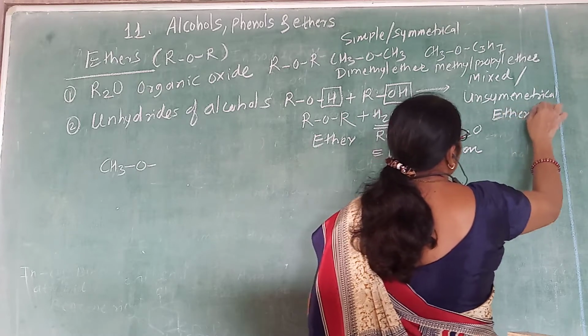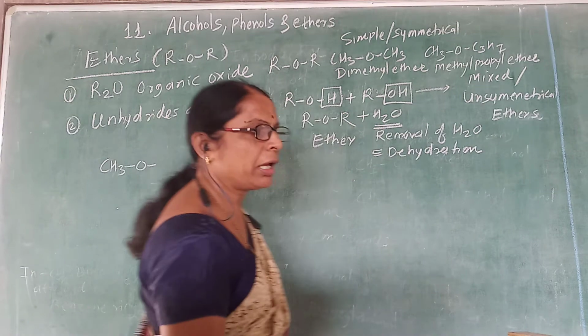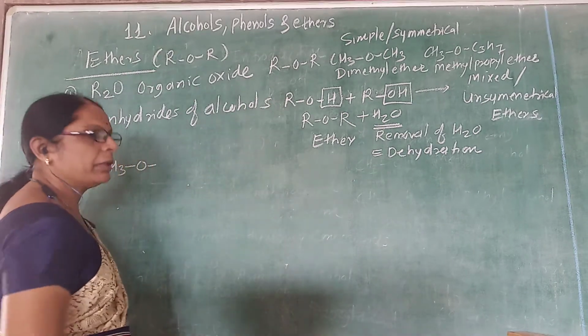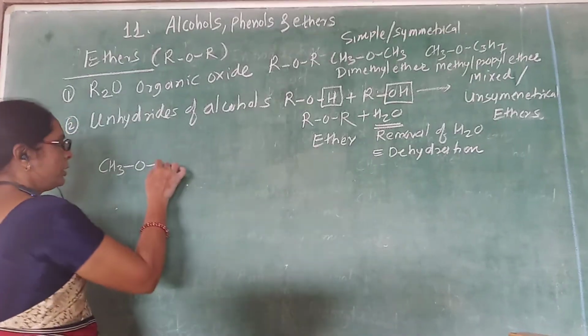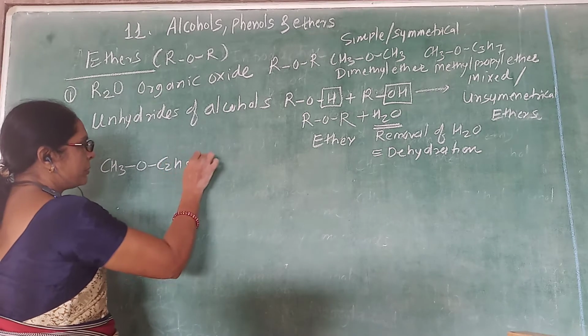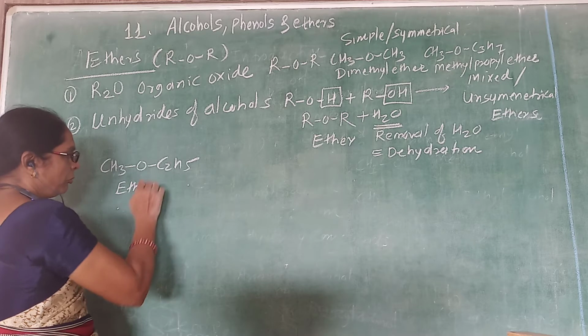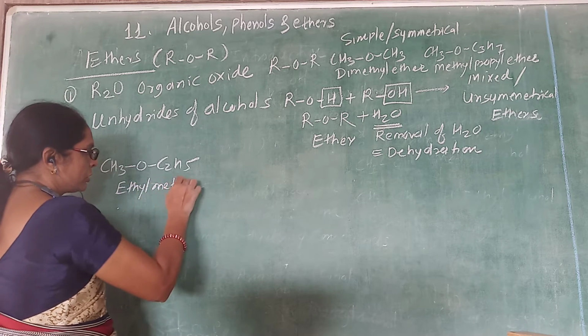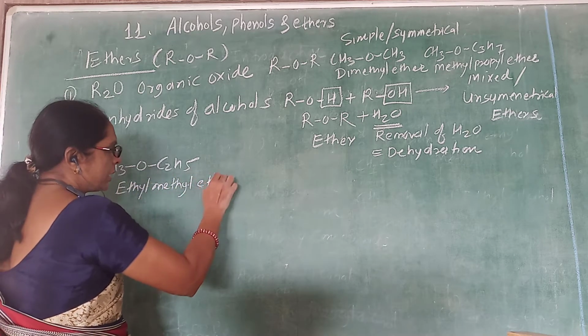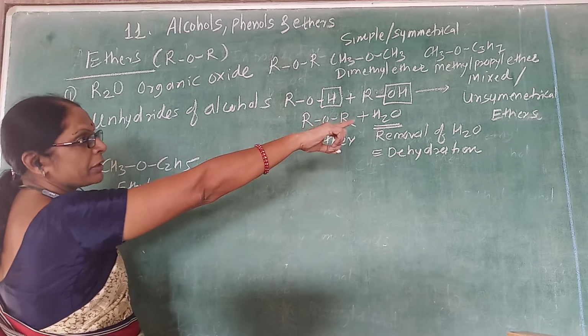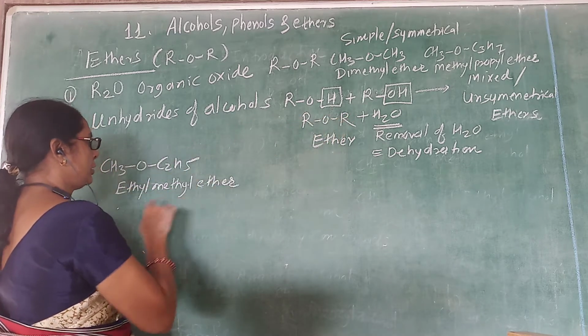So we observe that ethers can be classified as simple ethers and mixed ethers. If the R groups are different, for example ethyl and methyl, ethyl methyl ether is an example of a mixed or unsymmetrical ether.